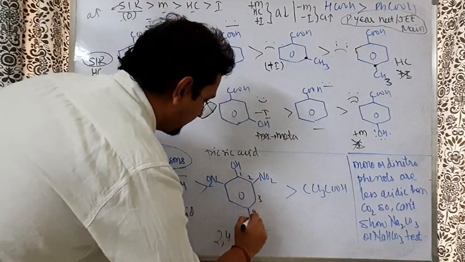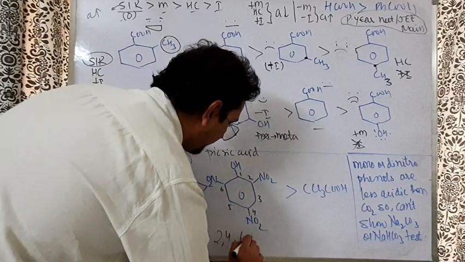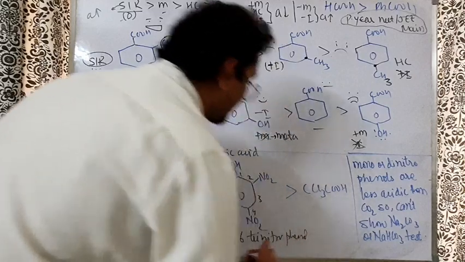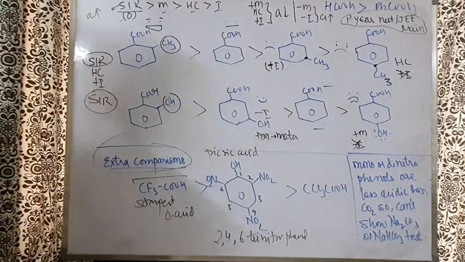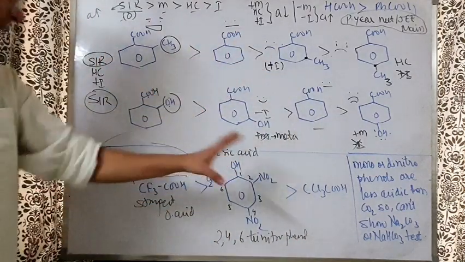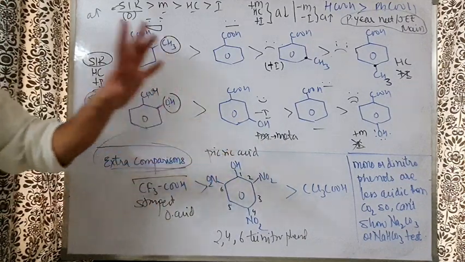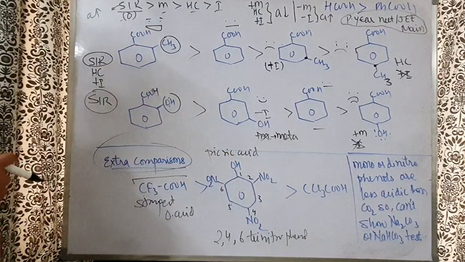1, 2, 3, 4, 5, 6. So 2, 4, 6 trinitrophenol. So 2,4,6 trinitrophenol is much more acidic than any other organic acid except trifluoroacetic acid. So if this is not in the options, then 2,4,6 trinitrophenol will be the most acidic, and